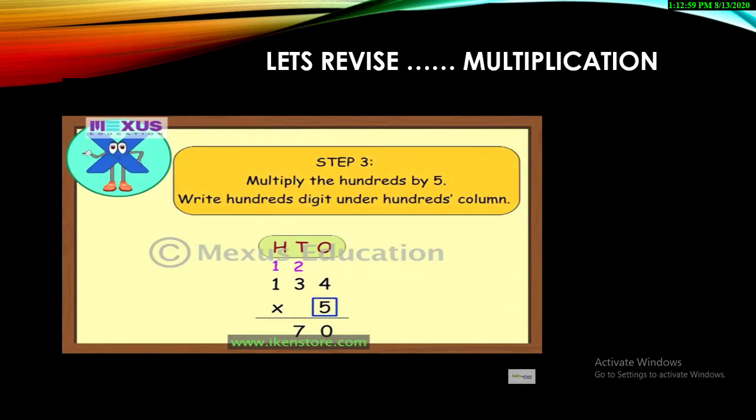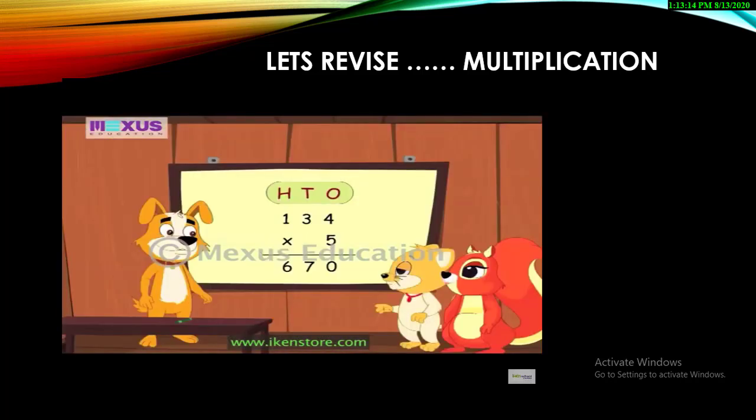Now, multiply the one-digit number with the hundreds. Then, add the carry over above hundreds with the answer. So, we get 670. Well, the final answer is 670. Have both of you understood?